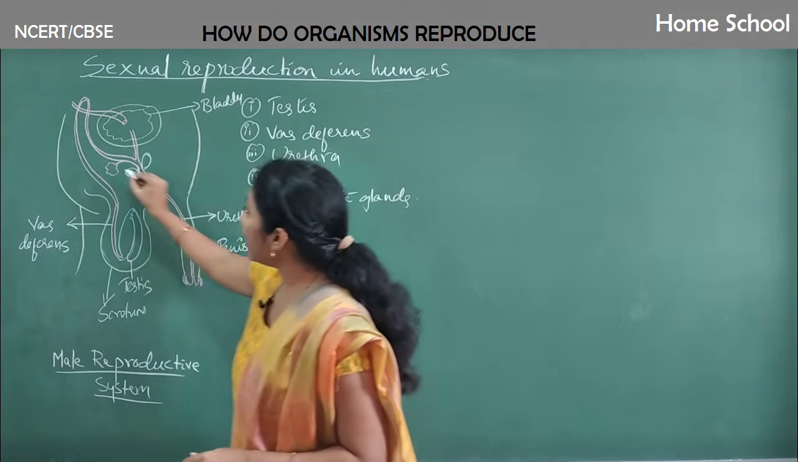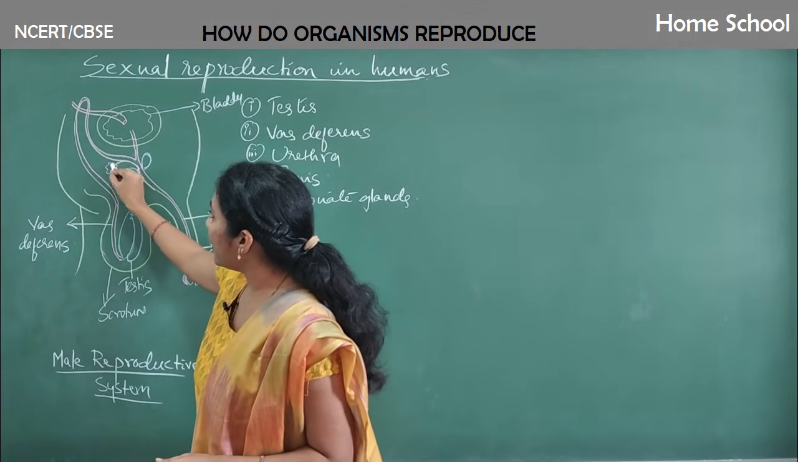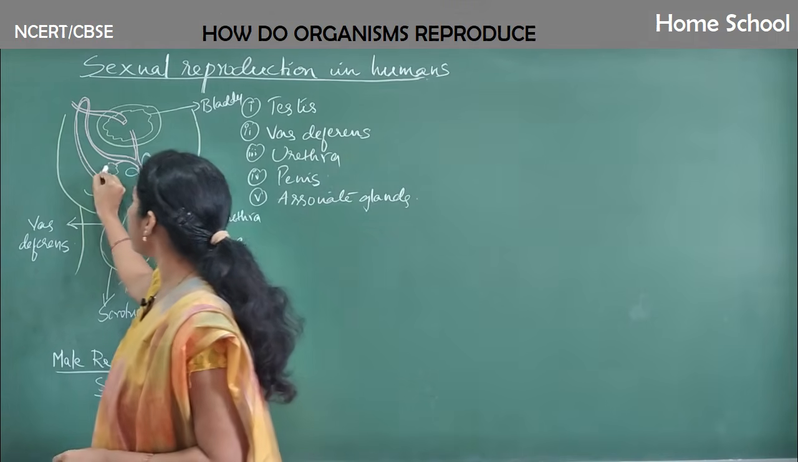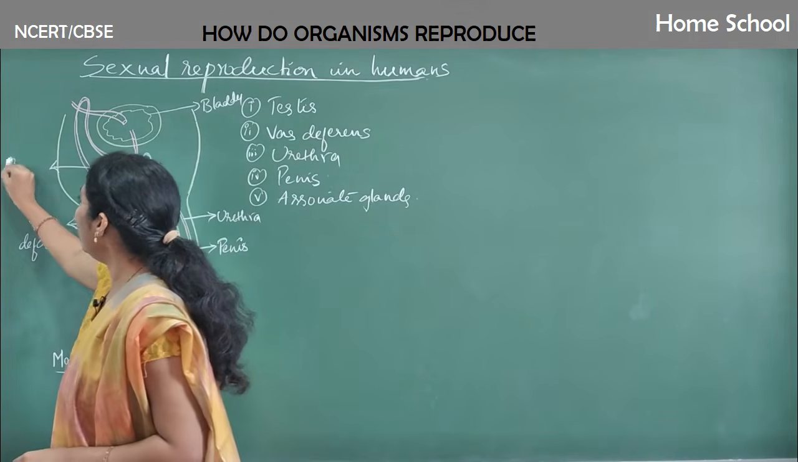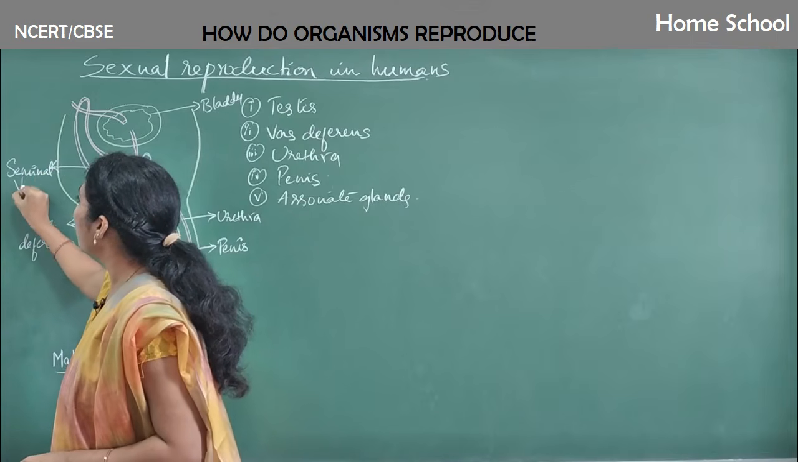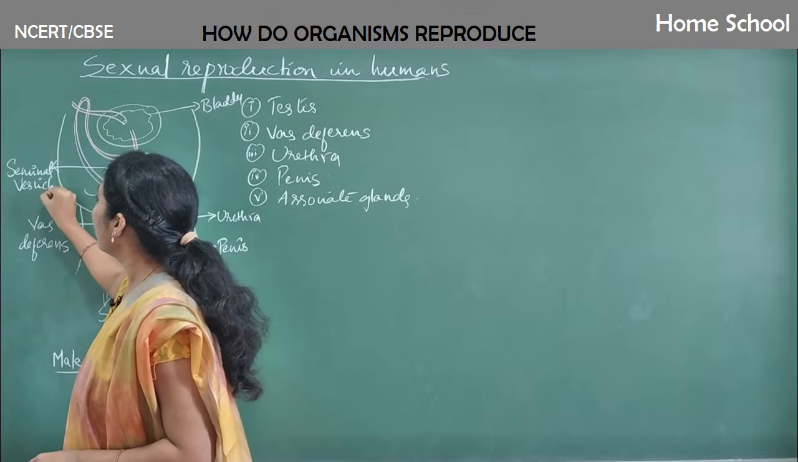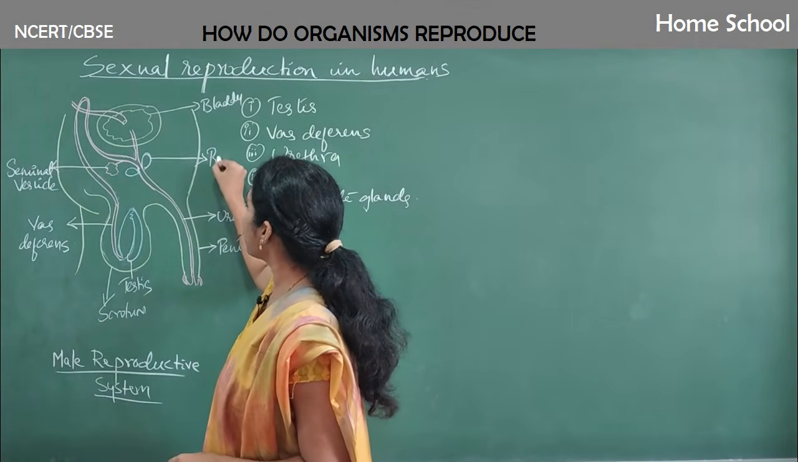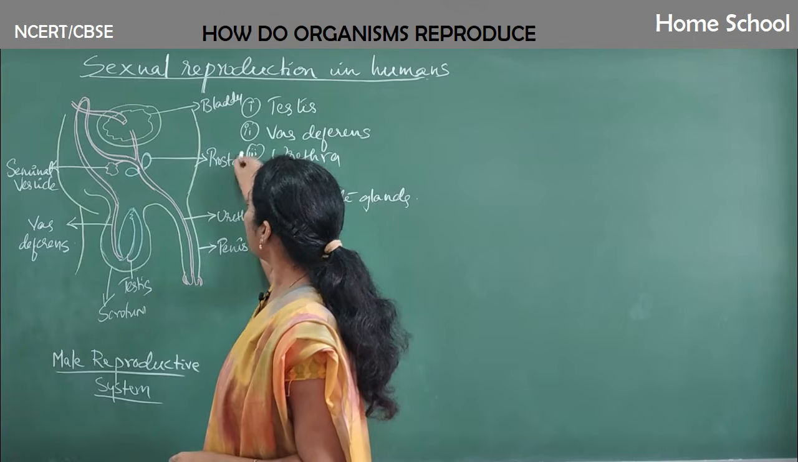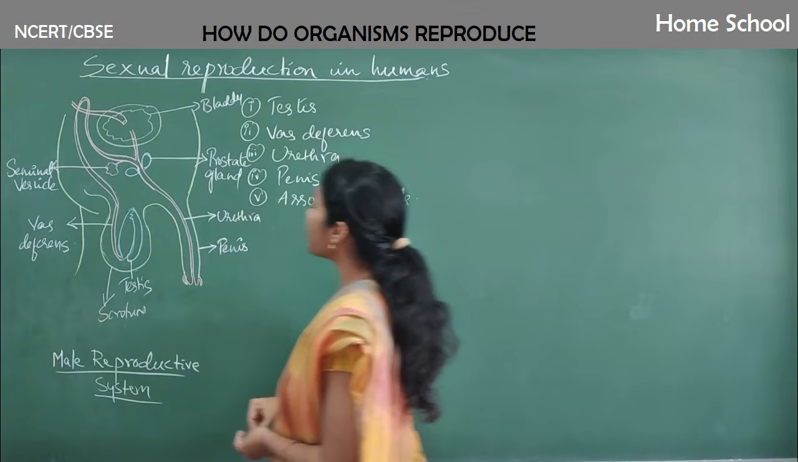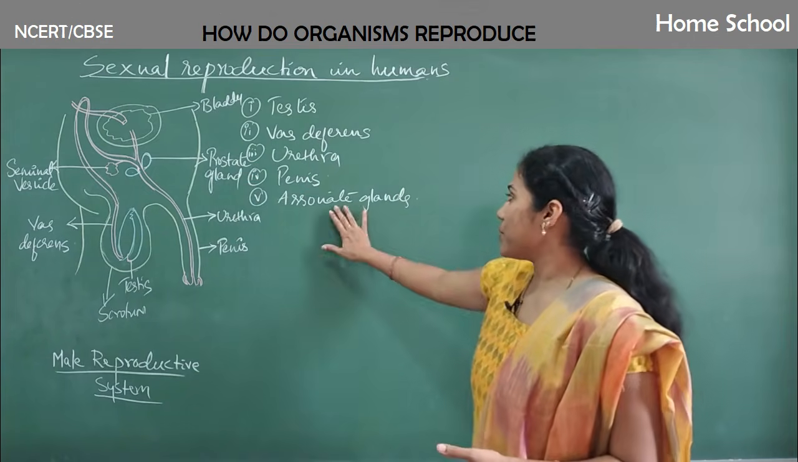Clear? And there are certain glands here associated with the vas deferens. This is the seminal vesicle, and these glands are called prostate glands. Those two we call associate glands.